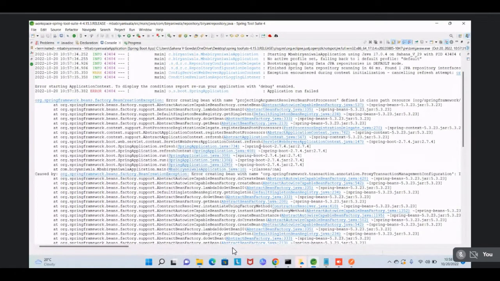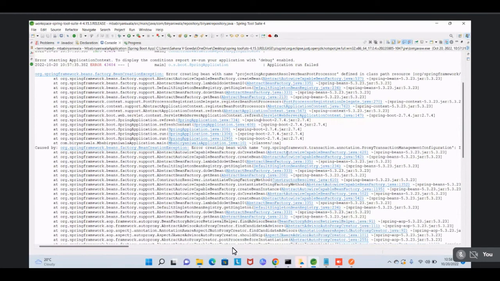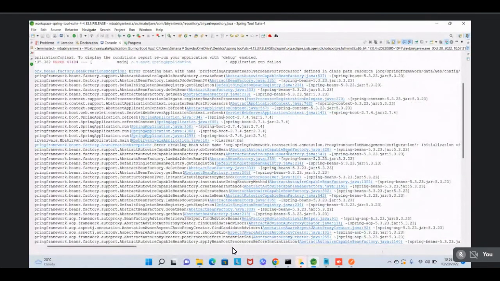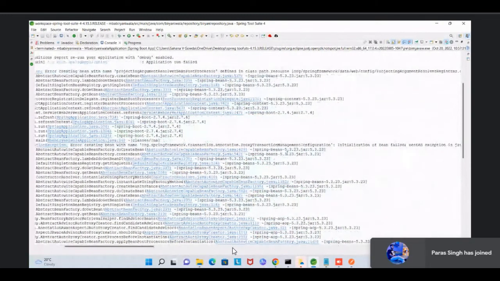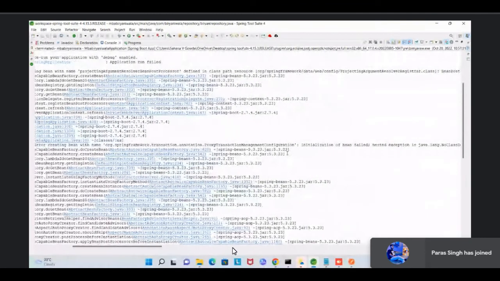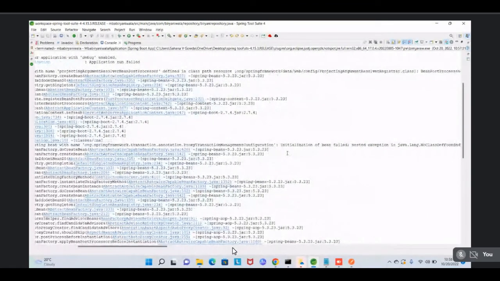Bean creation exception is nothing but it is unable to create the object for us. Scroll left. I want to see the back left. Scroll left again. Web projects, project arguments, argument resolver register dot class.